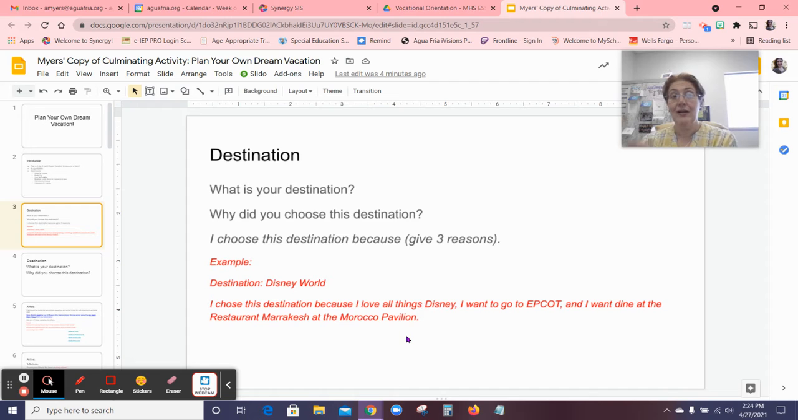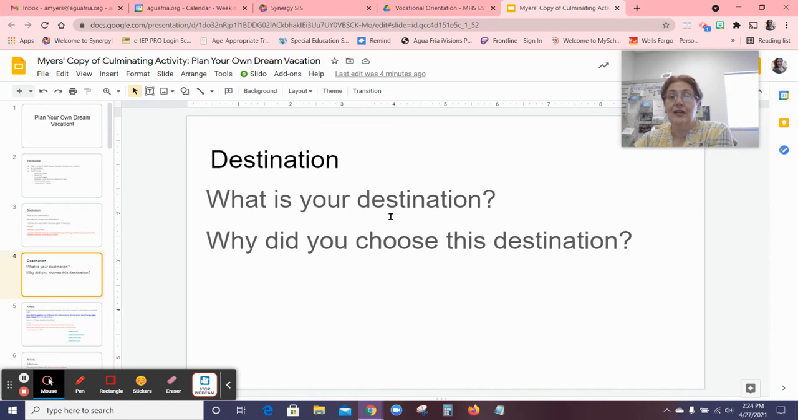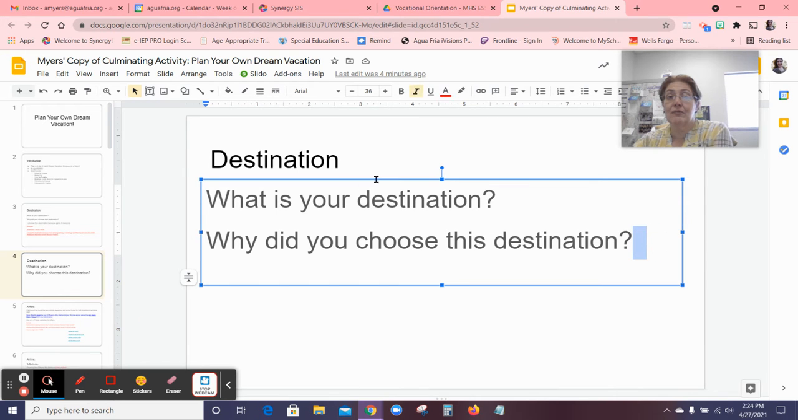All right, so why did you choose it? And I chose this destination because. So my 3 reasons is I love Disney, I want to go to Epcot, and I want to dine at the Restaurant Marrakesh. Okay, so that's what you're going to need to do. All right, so again, you're going to use this slide to fill out to answer your questions. Okay, so just kind of click on there.